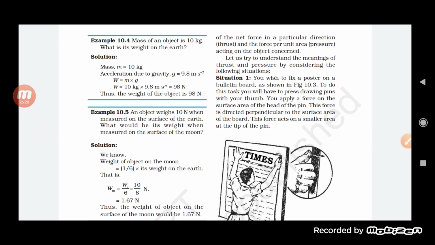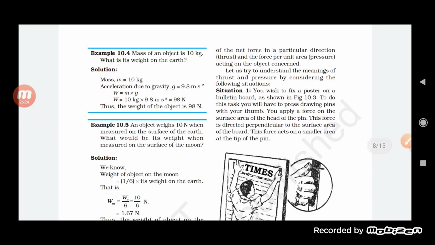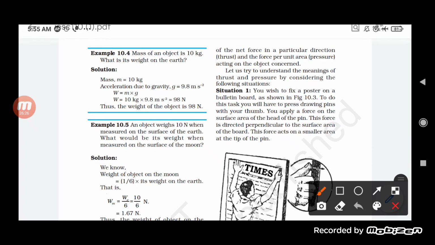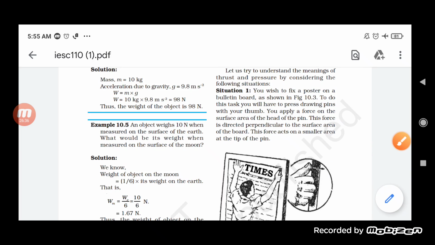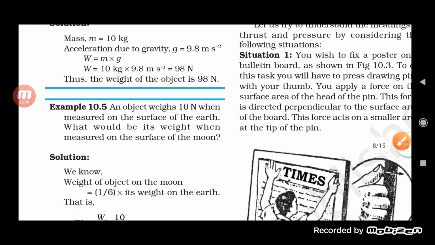Now see here, there are two questions. First of all, the mass of the object is 10 kg. What is the weight? Obviously, weight is equal to mass into acceleration due to gravity. Acceleration due to gravity is 9.8 and mass is given as 10 kg. So when we multiply the acceleration due to gravity with the mass, we will get the answer, that is 98 Newton.